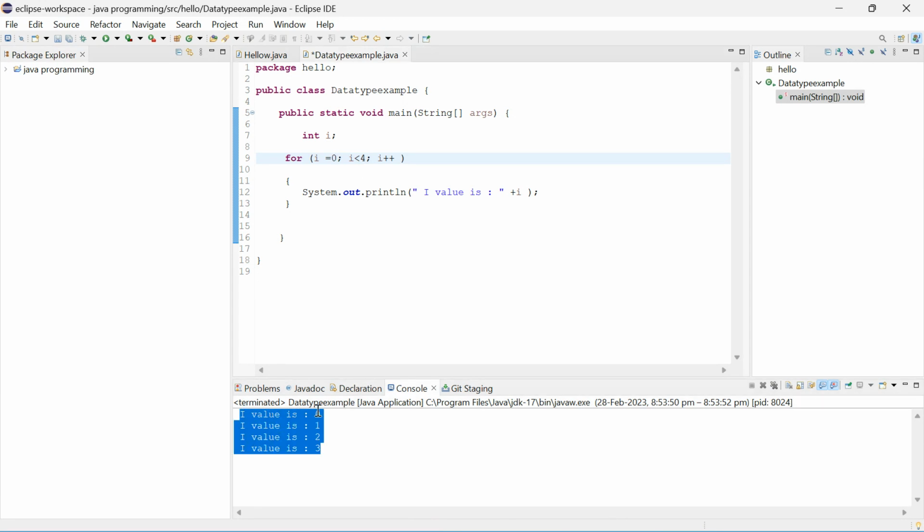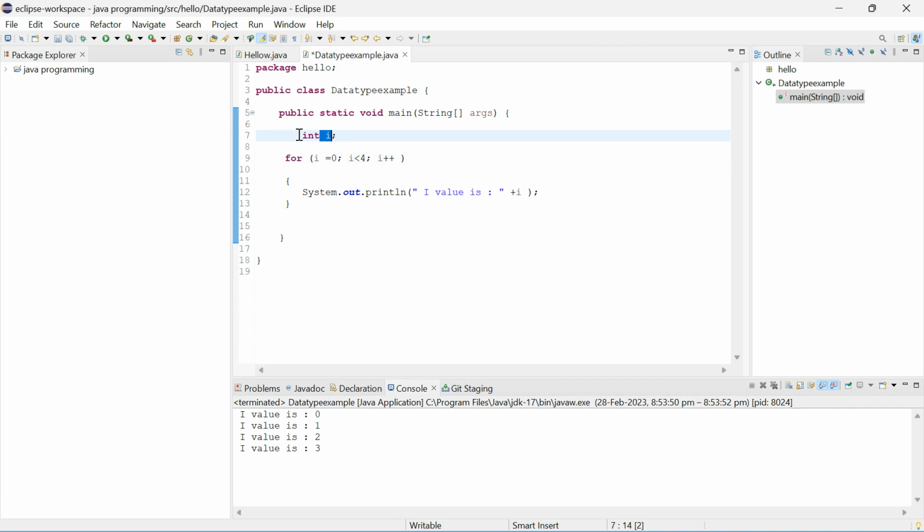How did we get these four lines? I will tell you. So what is the I value? 0. Sorry, I haven't initialized the I value. Just declaration is done.